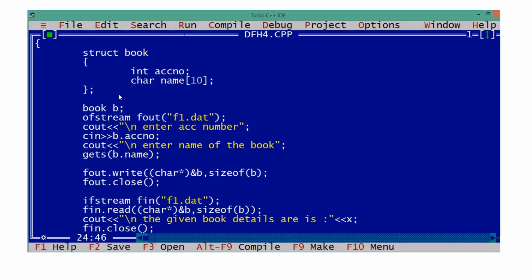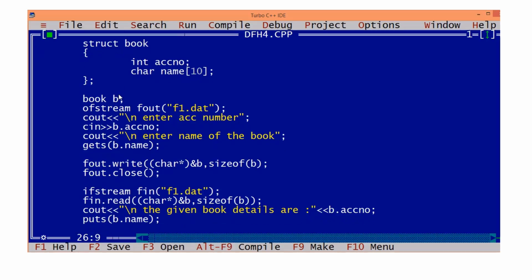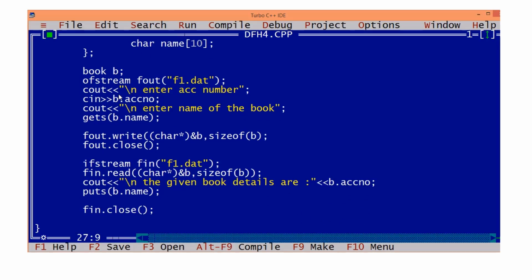Now, what are the book details? b dot ACCNO, and then you display b dot name. Okay, book b only we have taken. So one book's details only we are writing, we are reading, isn't it? So once your work is over, after reading everything is over, then you close it.